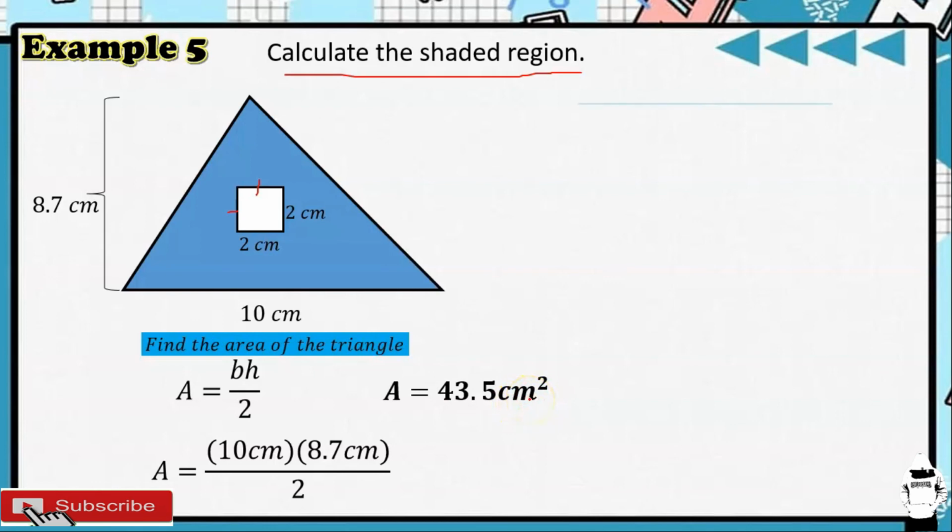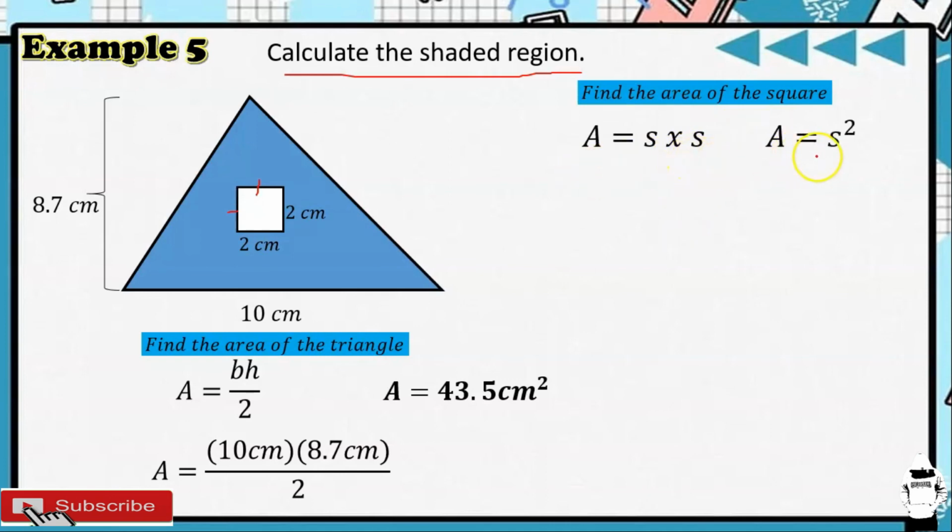Next naman, nakukunin natin yung area ng ating square. So, ang area ng square ay A is equal to S times S or A is equal to S squared. So, A is equal to 2 times 2. 2 times 2, that is equal to 4. So, ang area ng square ay 4 square centimeters.